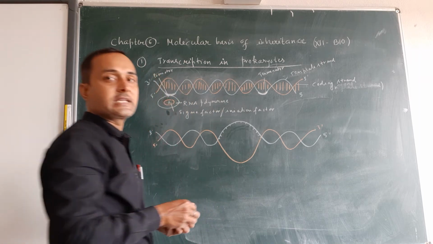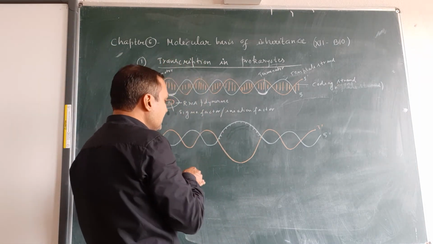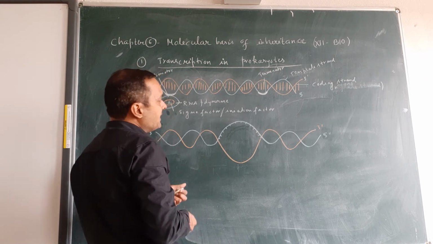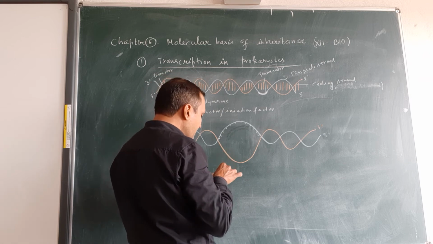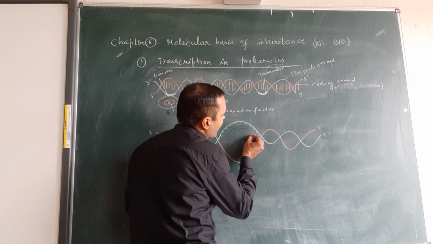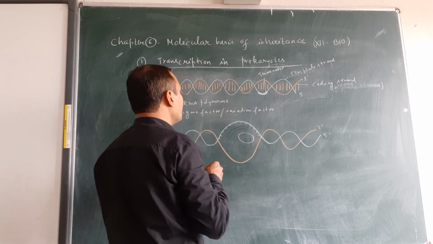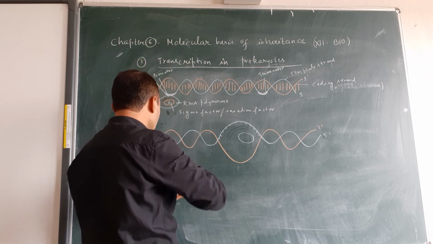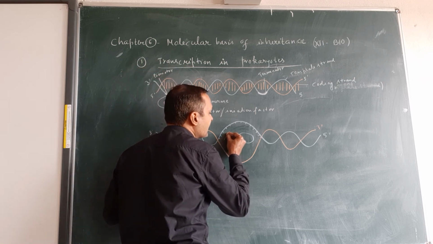In the 5 to 3 direction. In case of elongation, the sigma factor separates from the RNA polymerase and RNA polymerase moves forward. RNA polymerase helps in the addition of nucleotides in the 5 to 3 direction. That means a new RNA is synthesized in the 5 to 3 direction, like this.